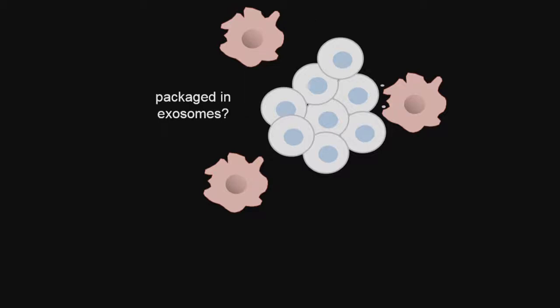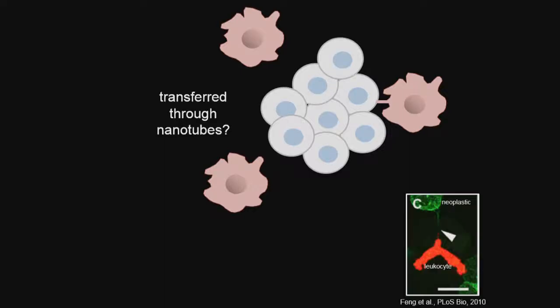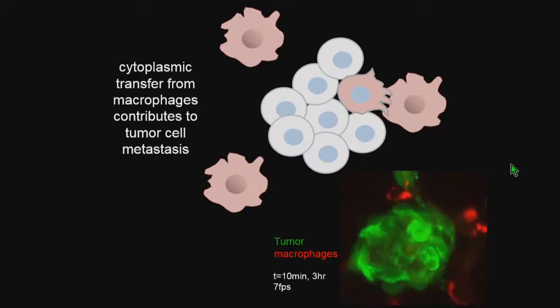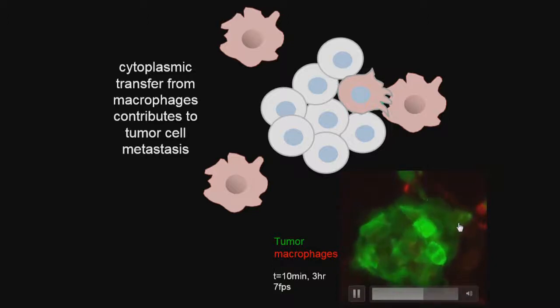However, we think that exosomes are systemic, and the results that we have suggest that it's cell contact mediated. So we favor a hypothesis where instead the cytoplasm is delivered through nanotubes, allowing for the free flow of cytoplasm from one cell to the other. And indeed, Paul Martin's lab had shown in the early larvae that immune cells and neoplastic cells form these long, thin tethers that do resemble nanotubes. Regardless of the entry of cytoplasm to the tumor cells, we think that this cytoplasmic transfer is what contributes to tumor cell metastasis. And indeed, in some of our movies, we can see tumor cells extending out protrusions toward macrophages and this tumor cell's ability to translocate from the primary tumor.